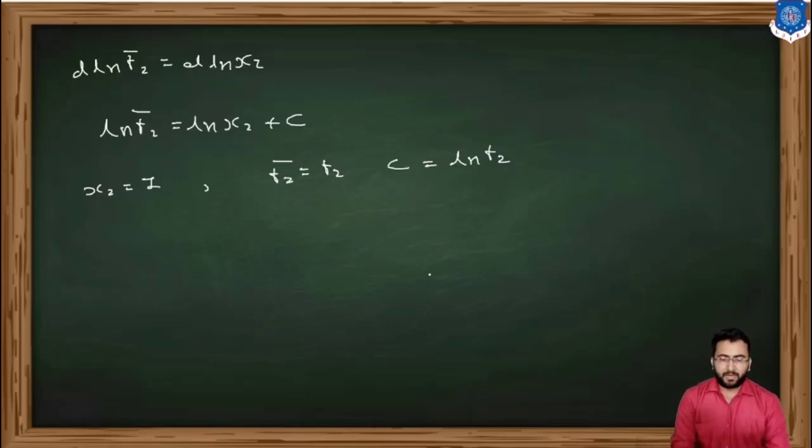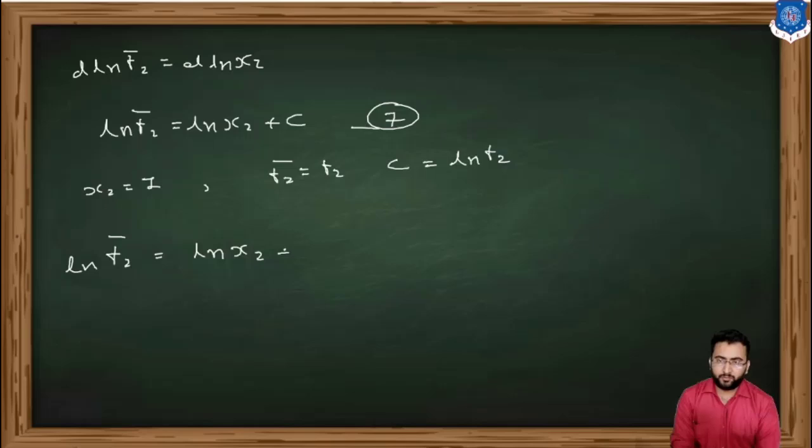Now let's consider this above equation as our equation number 7. So equation number 7 becomes ln f2 bar is equal to ln x2 plus, putting the value of c, which is ln f2.